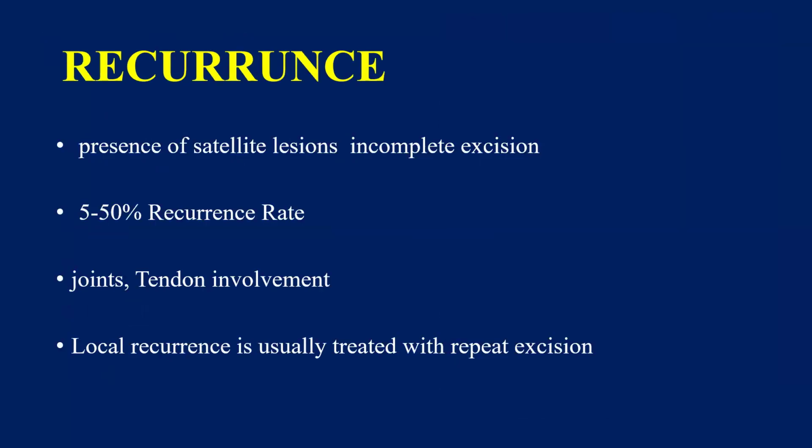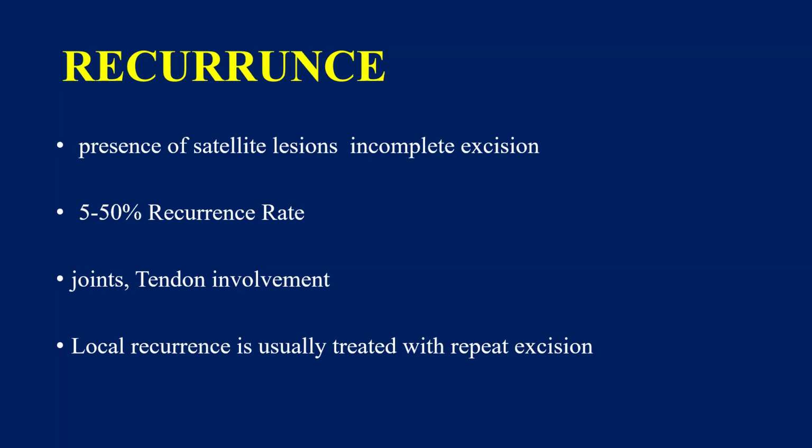There are definitely chances of recurrence in the presence of satellite lesions or incomplete excision. There is a 5 to 50% recurrence chance, but if we go to the origin and excise it, there is very little chance of recurrence.